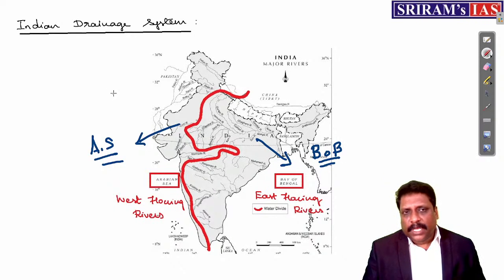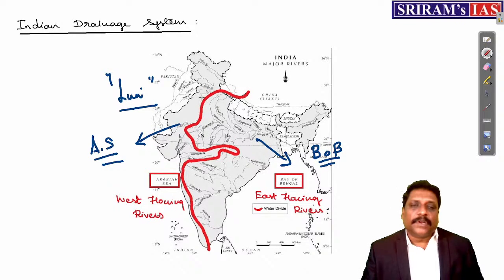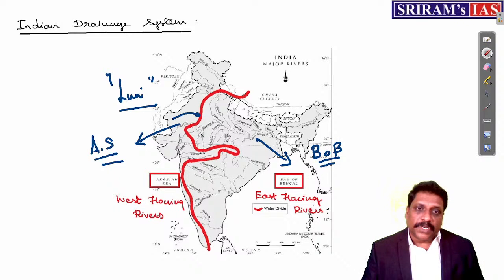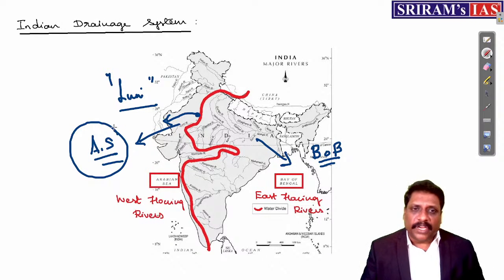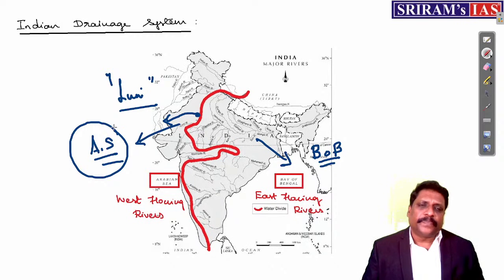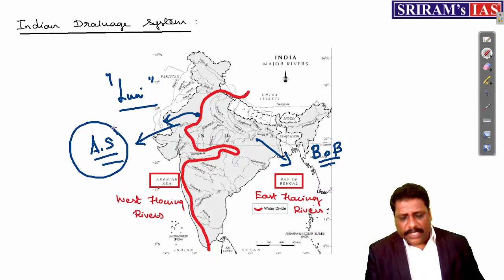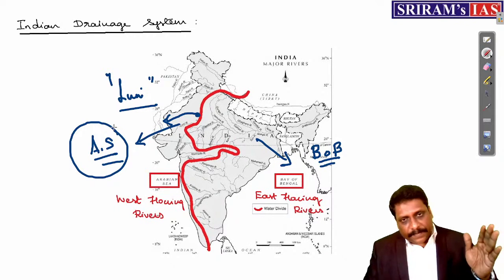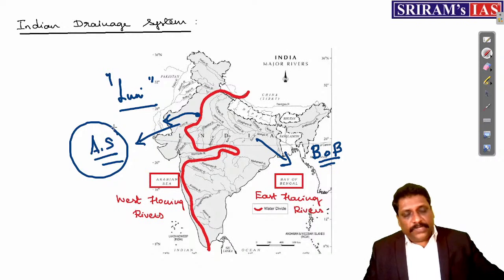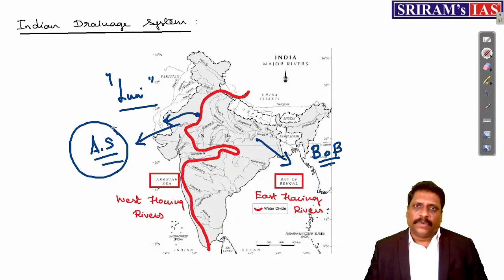Finest example, I'll take the case of river Luni. Luni is a west flowing river. Luni originates from the Aravalli mountain. It flows towards the west. But is it confluencing with the Arabian Sea, if you ask me? No. This river, you call them as what? Inland drainage or inland river in India. There are plenty of rivers, but Luni is one of the most prominent inland rivers in India. So somewhere we do have this inland drainage. That's the reason I said any river that tries to confluence with the Arabian Sea, we call them as what? West flowing river.